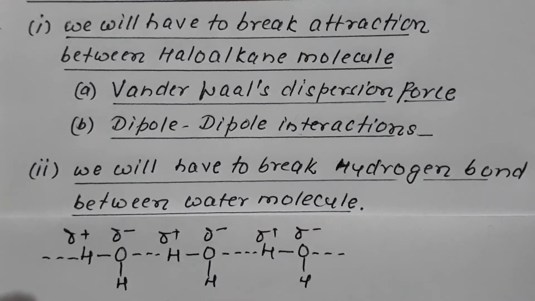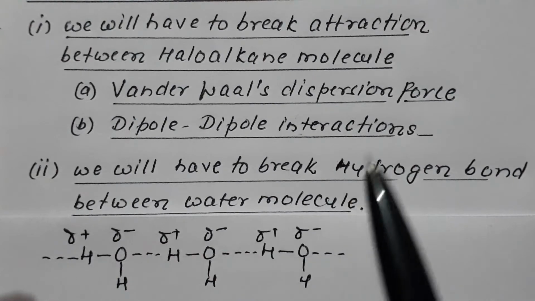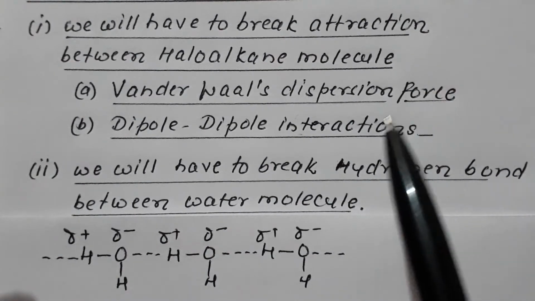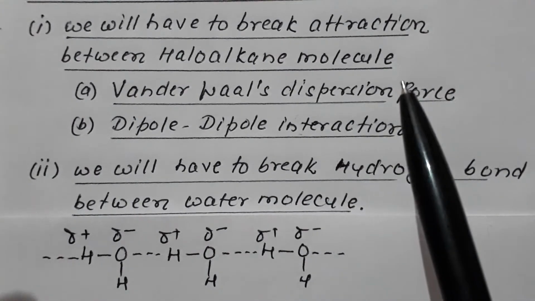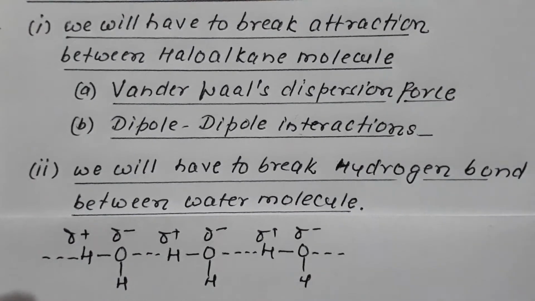Water molecule is also a dipole, but since there is a bond existing between hydrogen and a more electronegative element, oxygen, this type of bonding is termed as H bonding. So in case of haloalkane, there are two kinds of forces. In case of water, there is one kind of force, and that is the hydrogen bond.